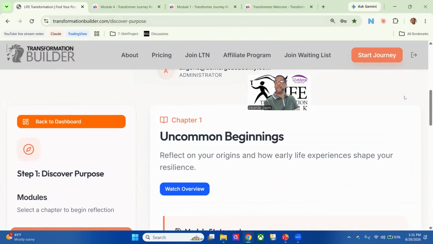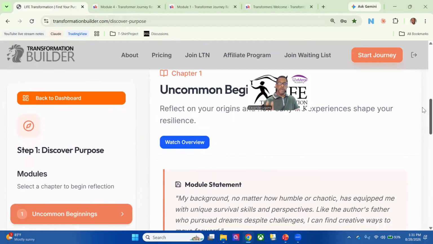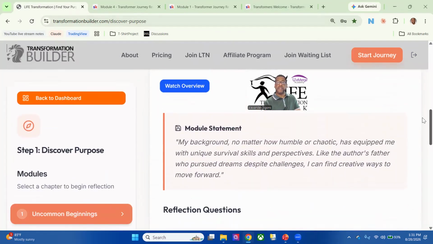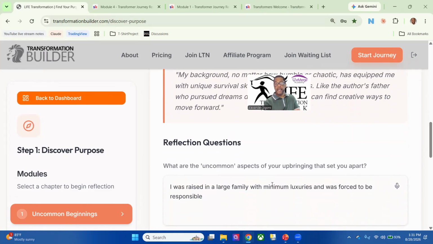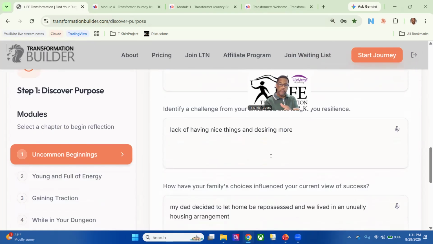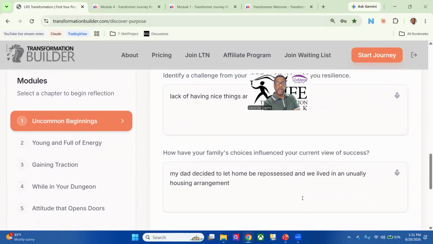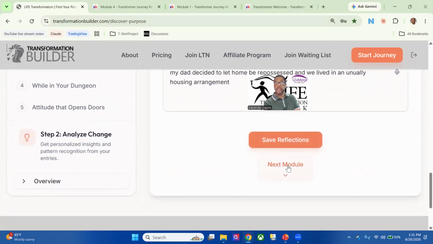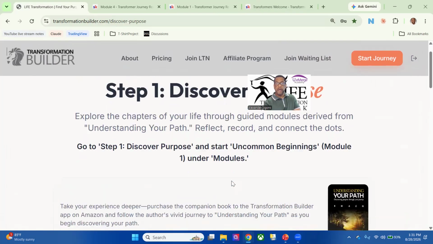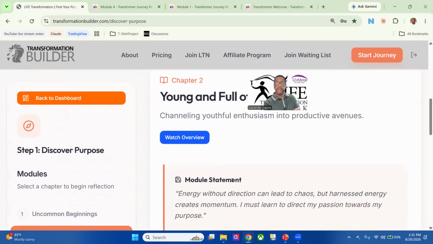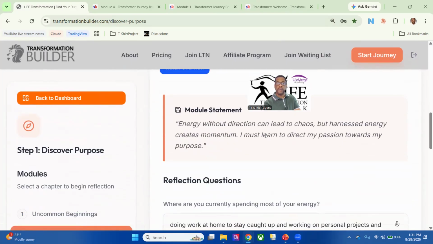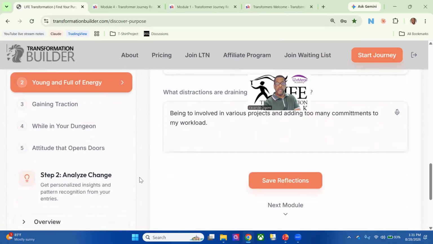Now, this tool is to help you, to be a guide, get you to where you may not fully know you're supposed to go. So it's going to be important not to just crank out answers just to see what happens. Now, in my case, I did some testing here. So I plugged in answers. Your answers can be a lot more thorough than what I have here. But you will go through each question, each module with the questions, save your reflections, and then go to the next module. The next module will bounce you back up to the front, top of the page, and then you have overview you can watch for the next module, and then go through those questions for each module.